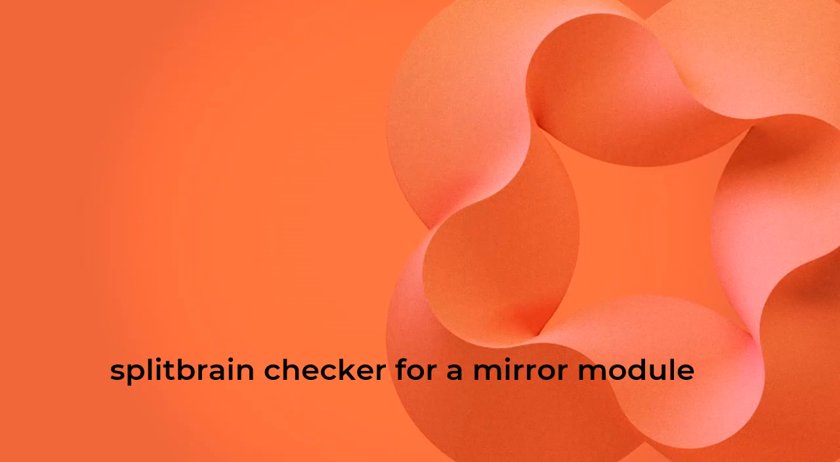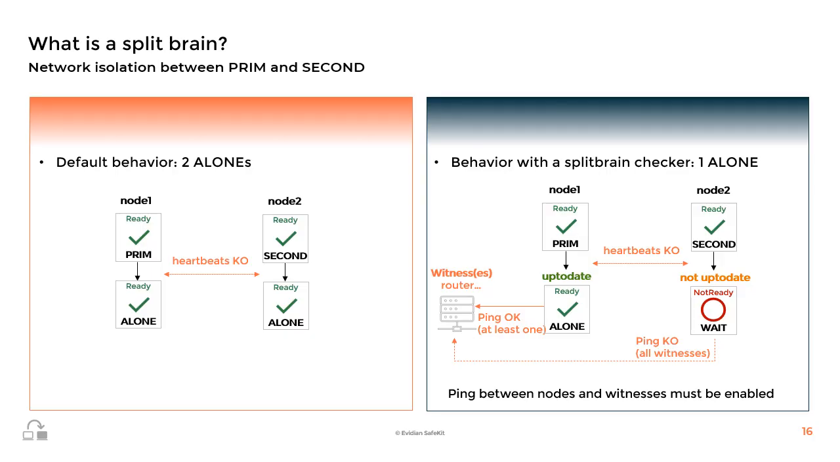Let's now explain the split brain checker for a mirror module. The split brain checker is useful in case of network isolation between the primary and the secondary node. In this situation, all heartbeats are lost between both nodes, and the default behavior is that each node goes into the alone state, running the application. If you configure a split brain checker, you avoid the double execution of the application on the two nodes.